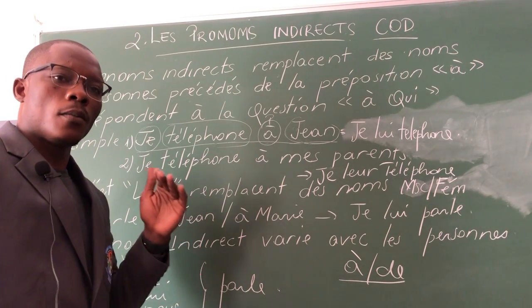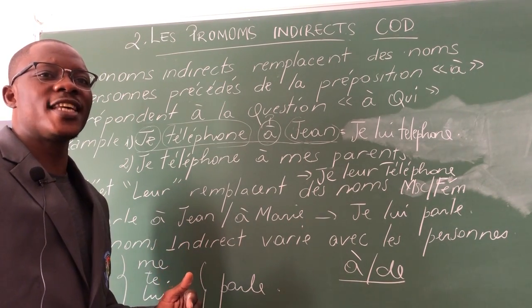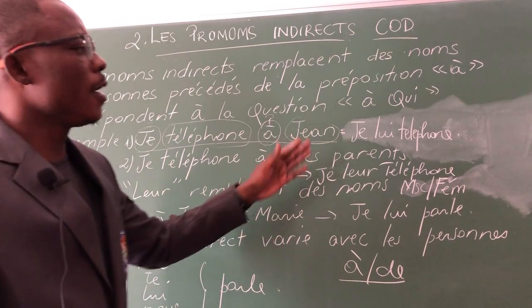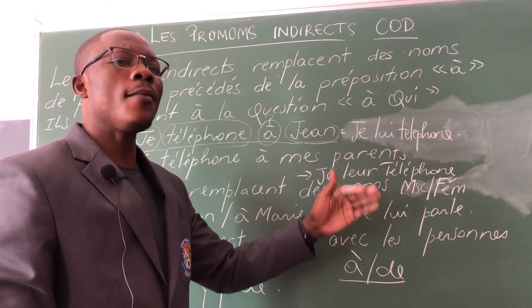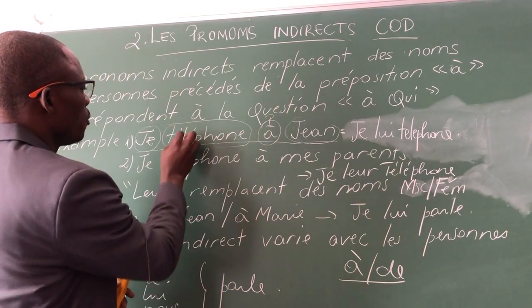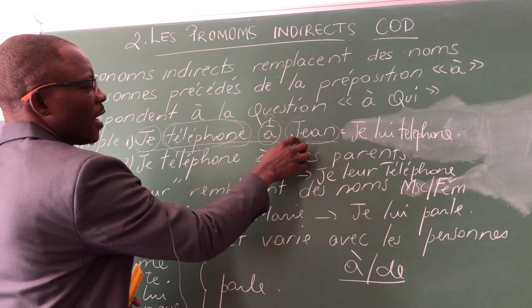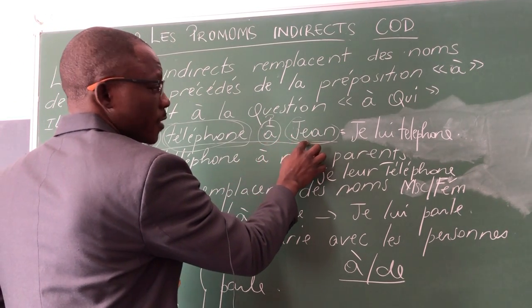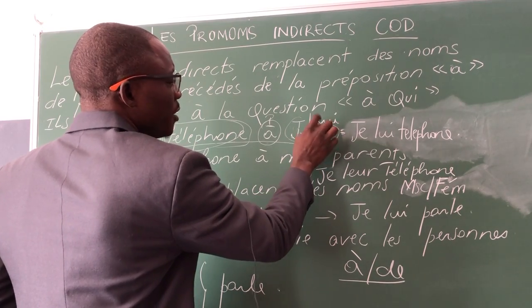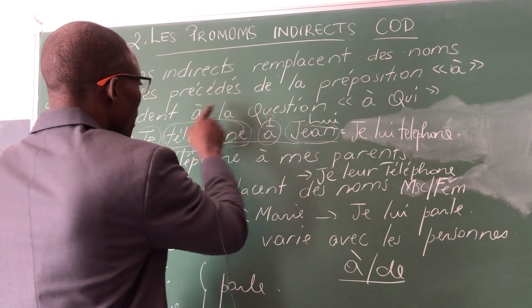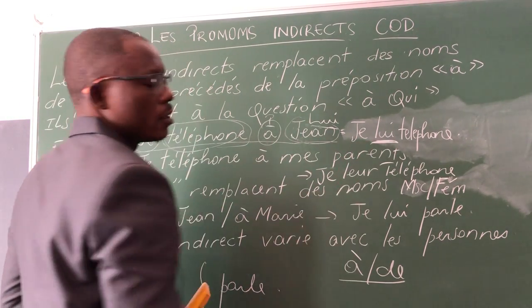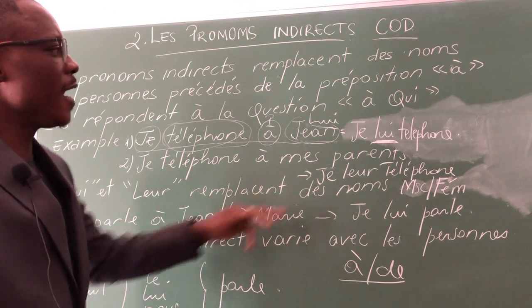Remember, all pronouns will follow the same rules. What is the rule? The rule says that the pronoun must always come before the verb. This is the verb. After finding out that this is the object which must be replaced, it must be replaced by lui. Now this lui must come before the verb. That's why I put it there. Je lui téléphone. Then lui means what?